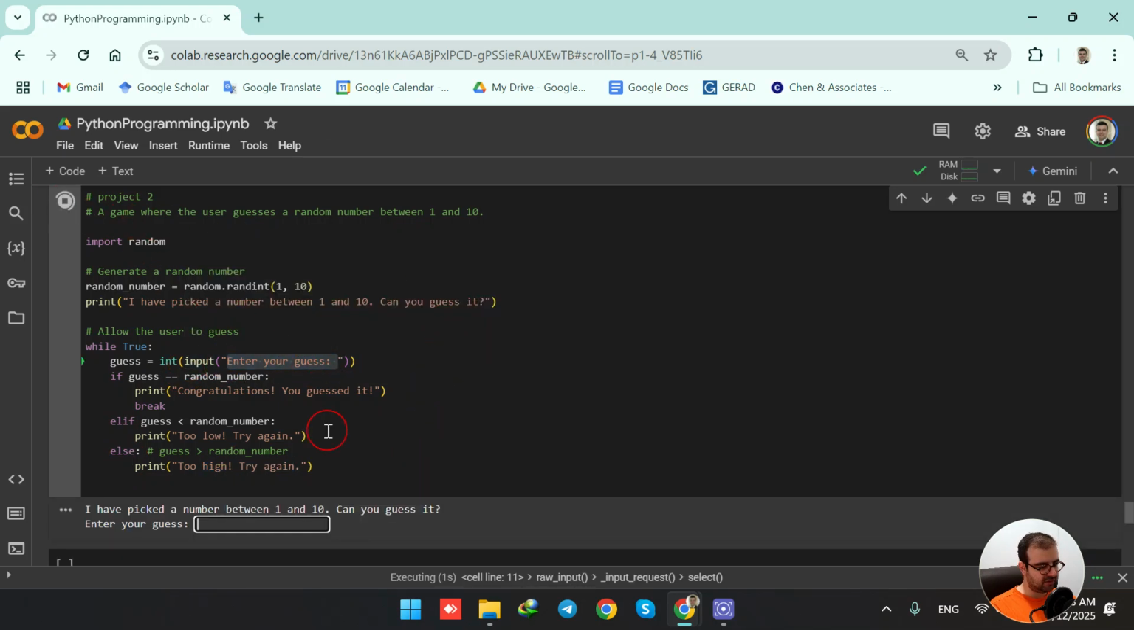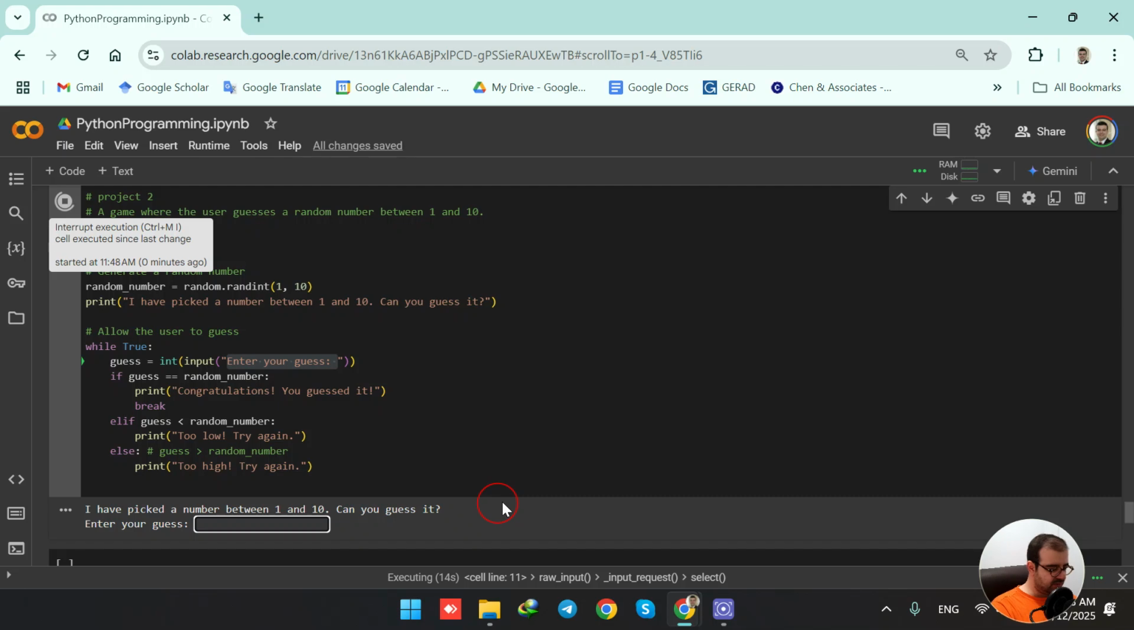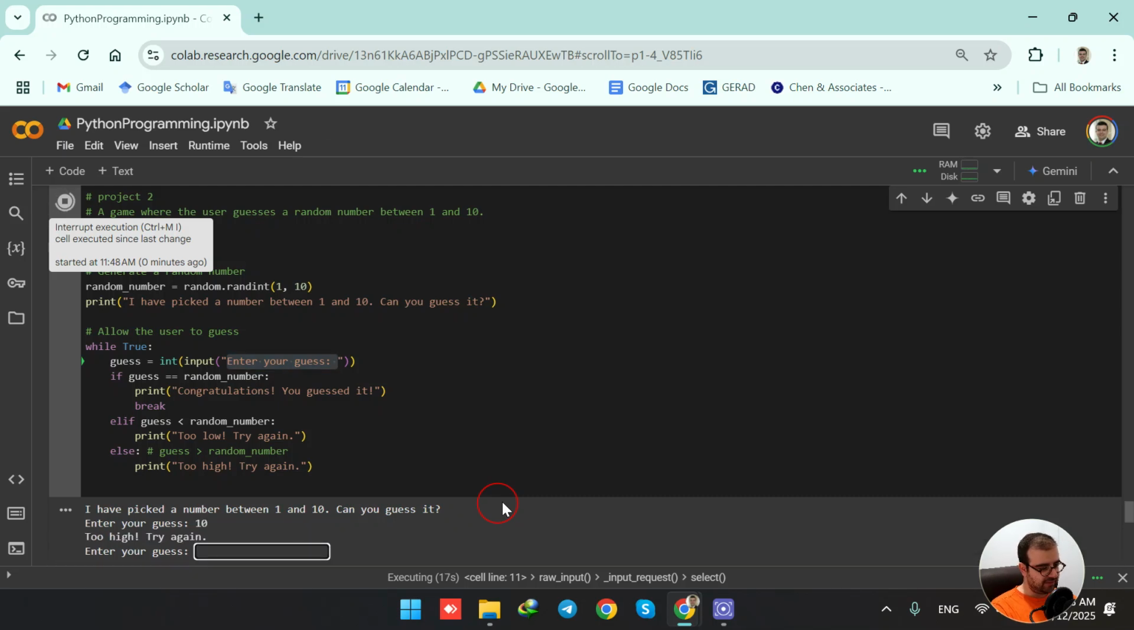So when I run this code, it says I have picked a number between 1 and 10. Can you guess it? So here the number is being generated and this message is shown to me. Now it is asking me to enter a number. I say 10. It says too high, try again. So it checks my number with the generated number and sees that my entered number is larger than the generated number. This is why it shows the message too high, try again.